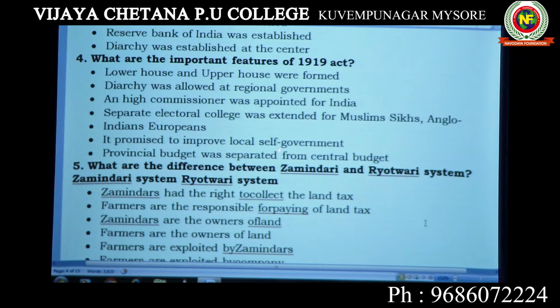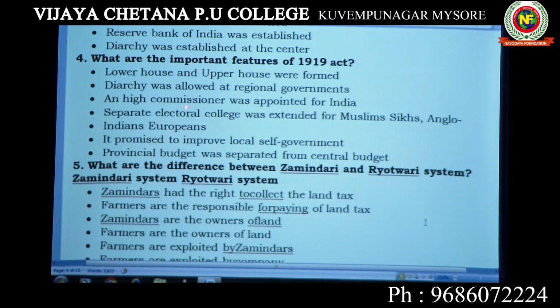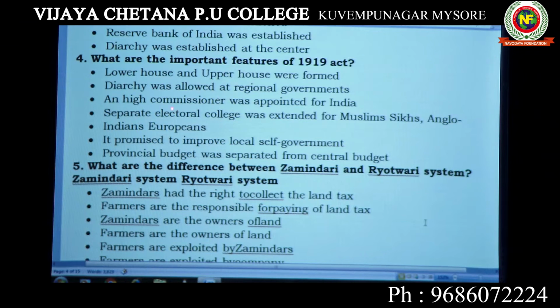It promised to improve local self-government, and the provincial budget was separated from the central budget. So these are all the points to be written. You have to carefully listen and note down these points, and the same points are to be written, not more than this. Please.